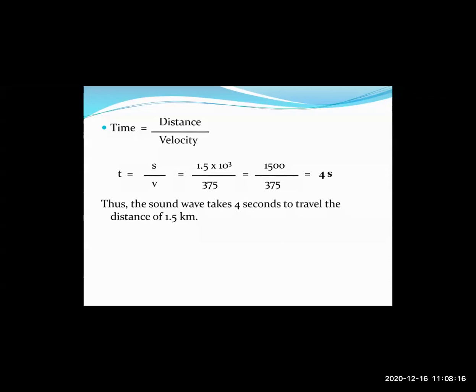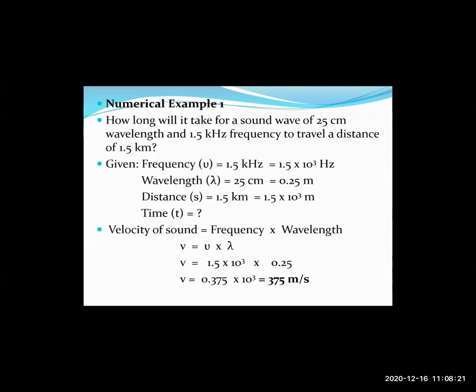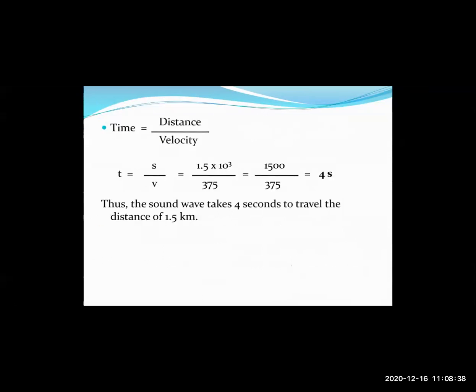Now, if you analyze this numerical again, this numerical is solved in two parts. In the first part, we have calculated the velocity of sound from the given values of frequency and wavelength. Once we have obtained the value of velocity of sound, then we have substituted it in the formula velocity equals distance upon time, and thereby we have obtained the value of time required.